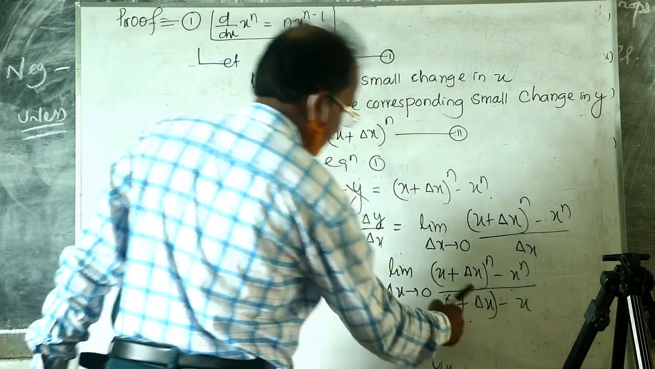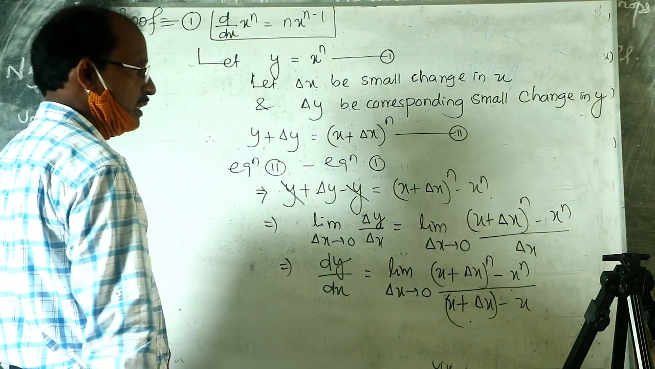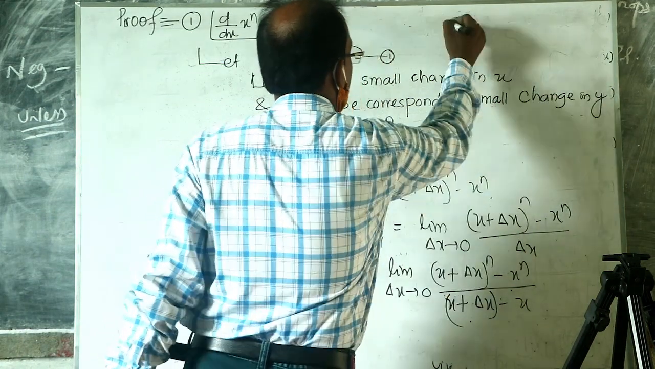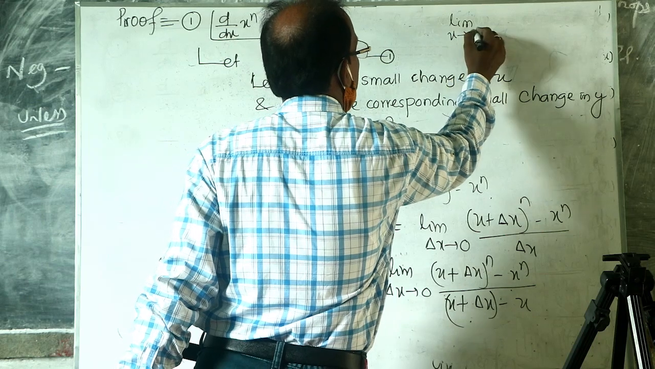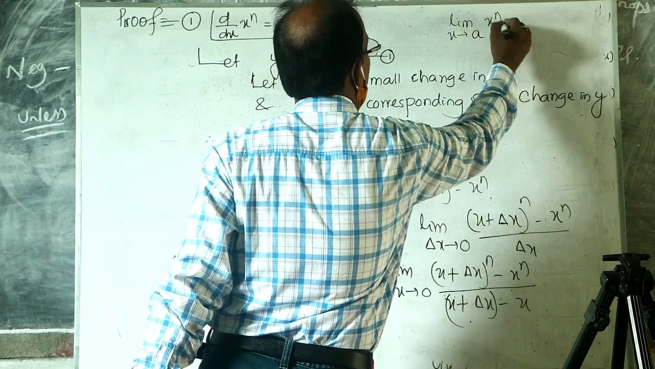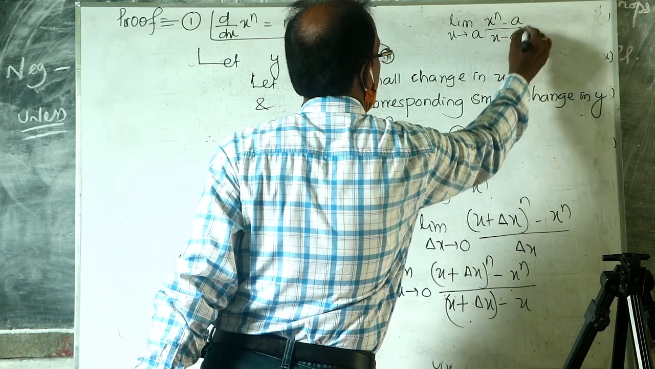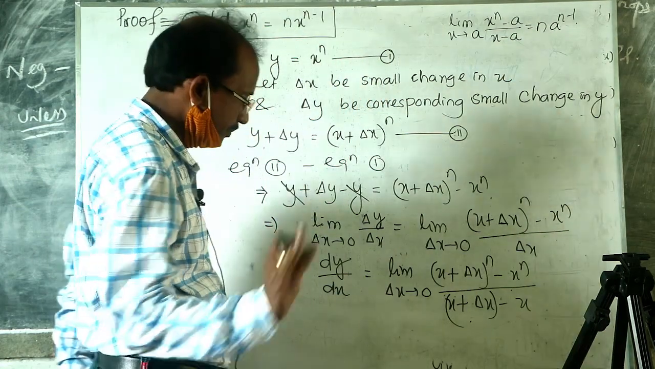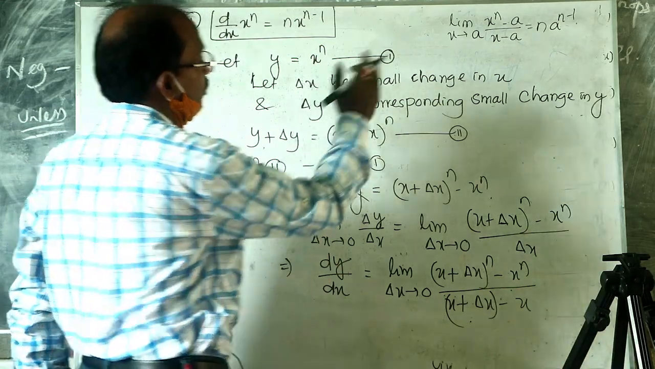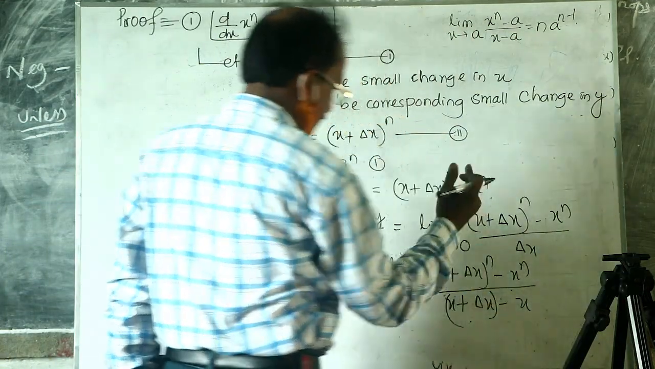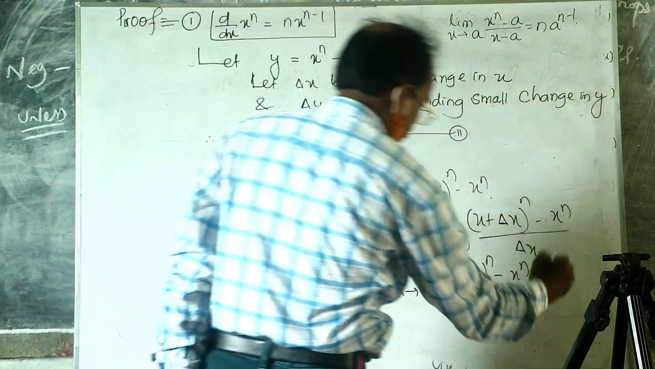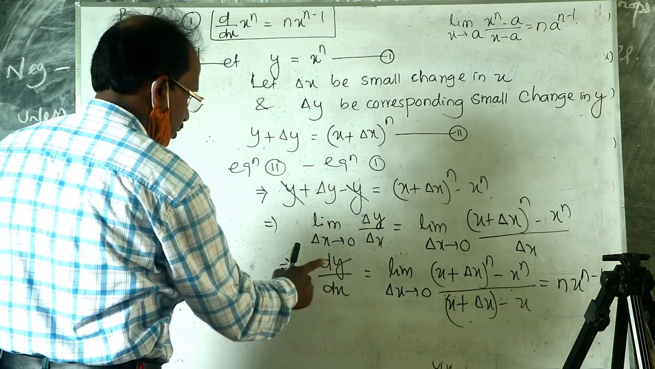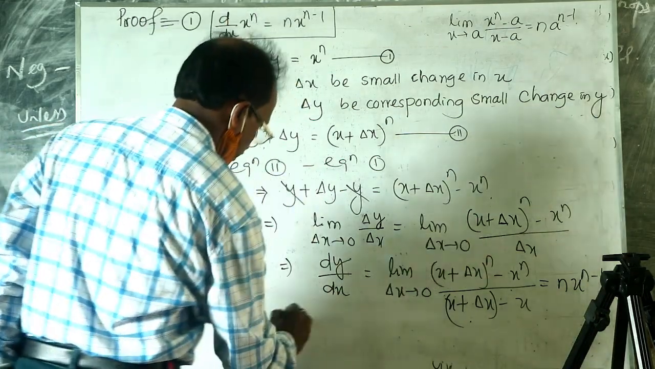Suppose plus x and minus x, which will be cancelled, and the question will remain the same. There is a formula you have read: limit x tends to a, (x to the power n minus a to the power n) by (x minus a) is equal to n into a to the power n minus 1. Using this formula, this can be evaluated as n into x to the power n minus 1. So dy by dx is equal to n into x to the power n minus 1.